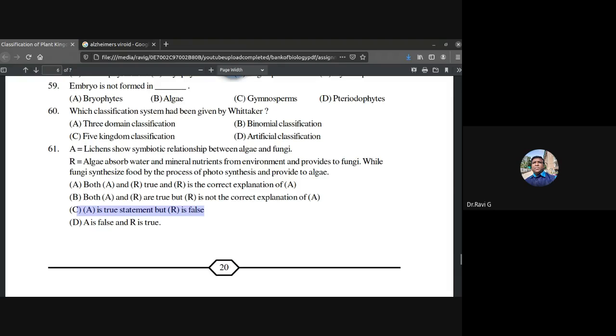Okay, so that completes our discussion on the MCQs of